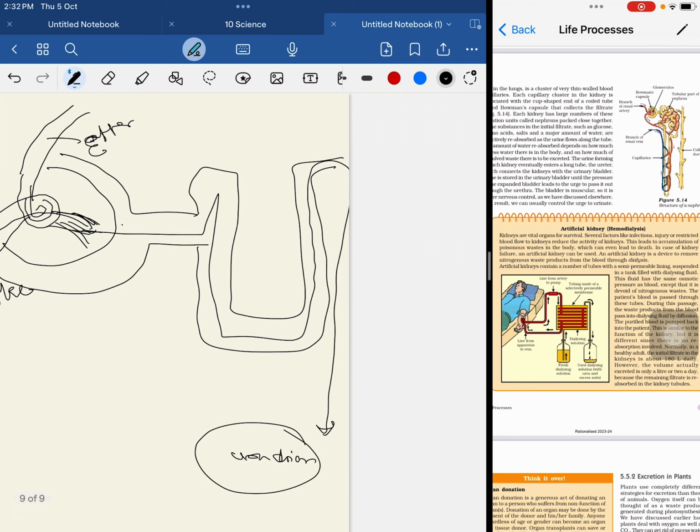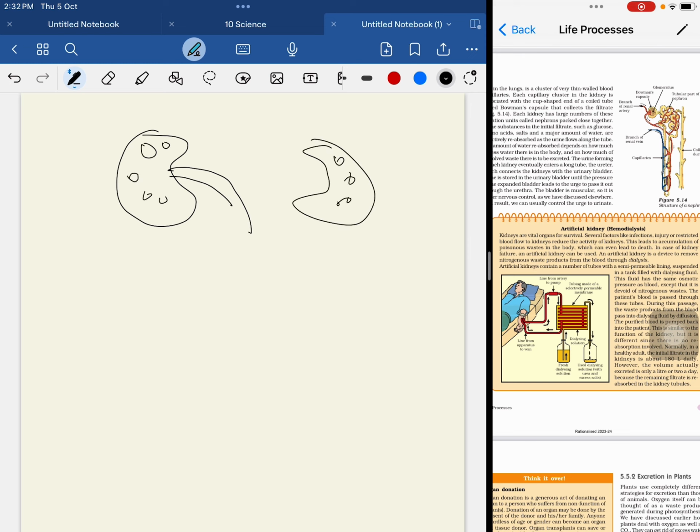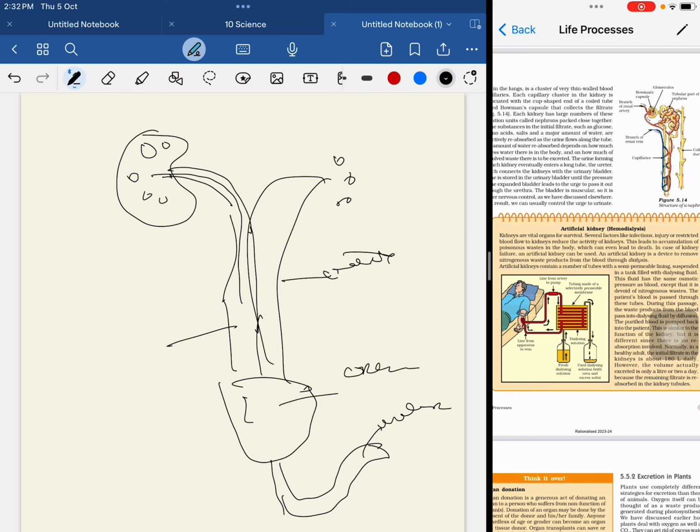This is the basic structure. From the kidneys the urine comes out, because nephrons are present here only. We don't see nephrons anywhere else. From the kidneys, urine comes out through the ureter. From the ureter, it passes to the bladder. From the bladder, it comes out through the urethra. These are both ureters, then the urinary bladder and urethra.